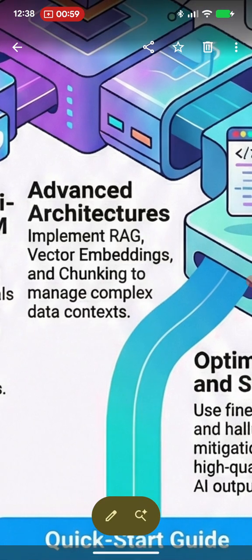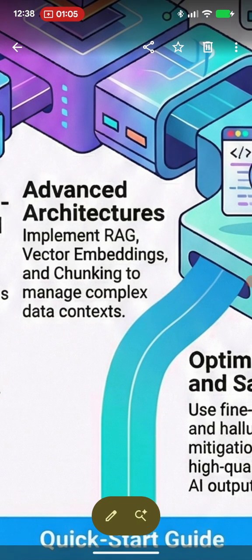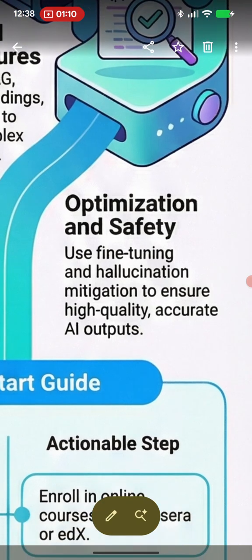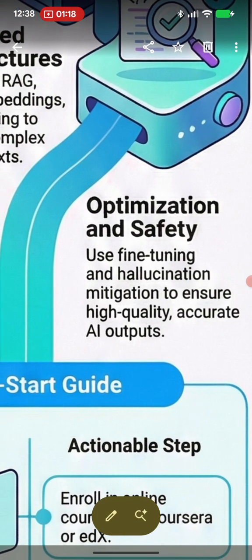To implement retrieval augmented generation, we need to know what is chunking, and from those chunks, how to create vector embeddings and store them in a vector database. Then after the solution is built, the solution needs to be optimized and safe. It should be able to give the desired output in the shortest time.